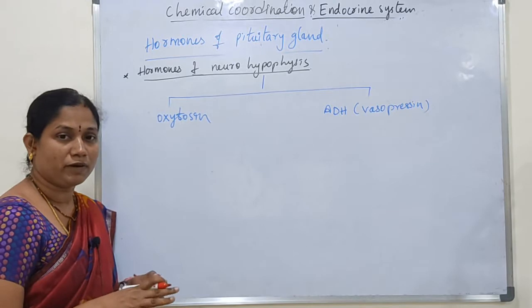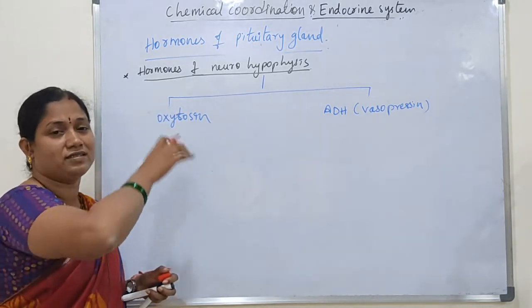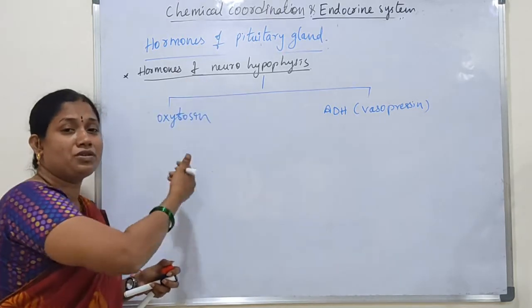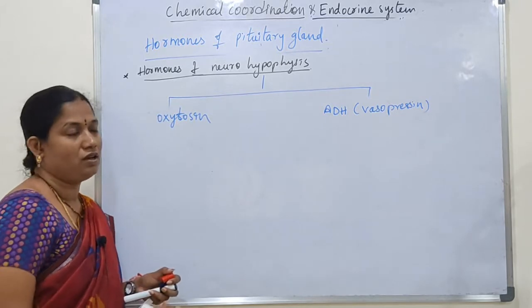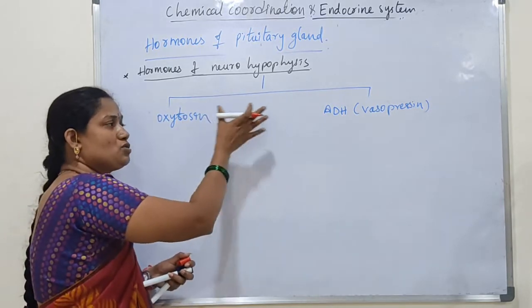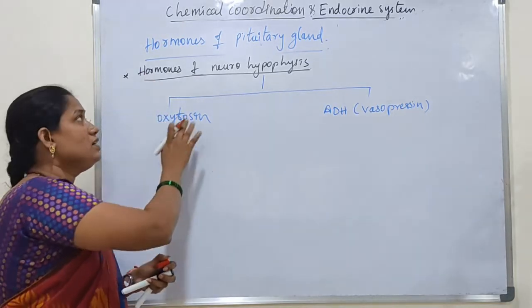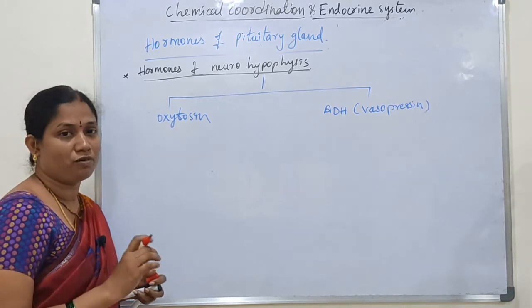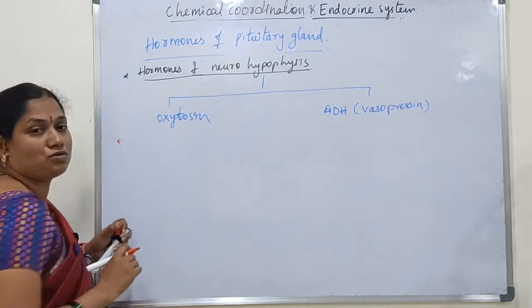So these are secreted by hypothalamus. Through the hypophyseal tract, they reach the neurohypophysis. Through the neurohypophysis, they are released into the blood. So these two hormones are secreted by hypothalamus and released by neurohypophysis. This is a very important point you have to remember. So we will discuss these two hormones.